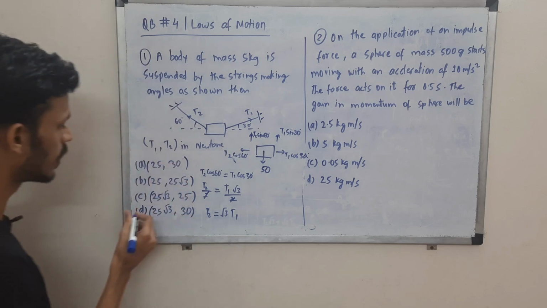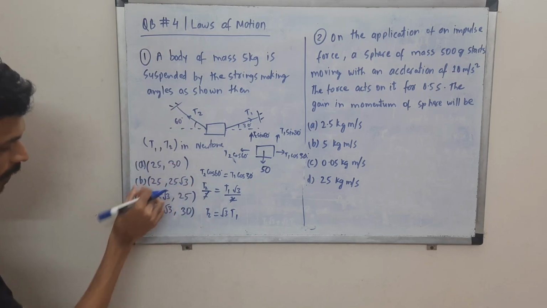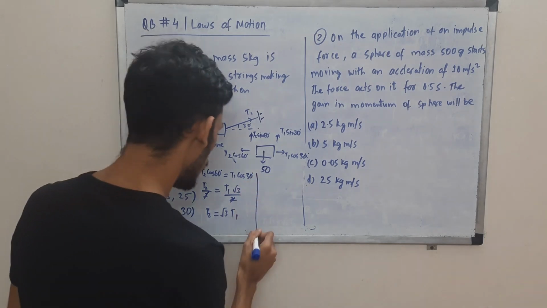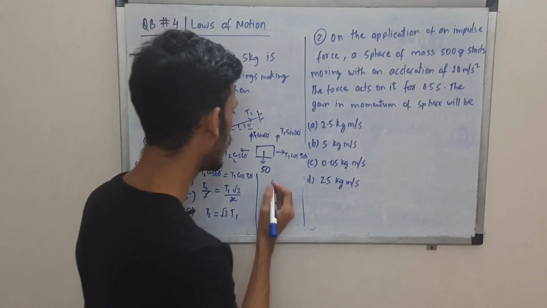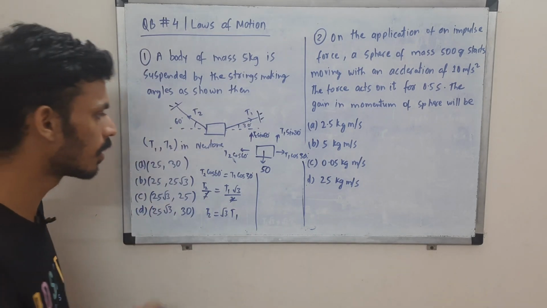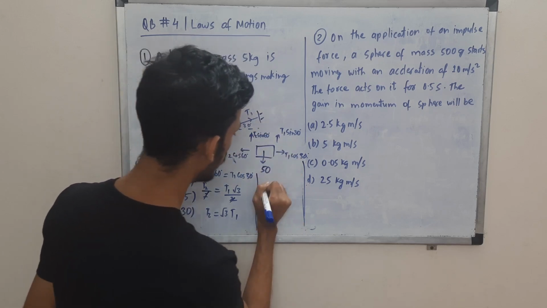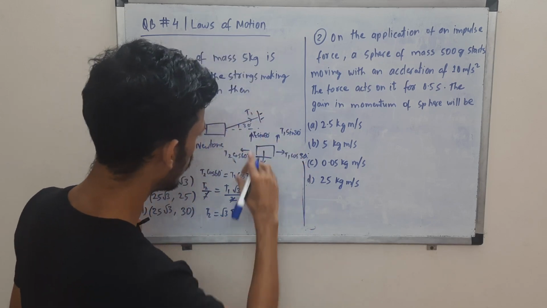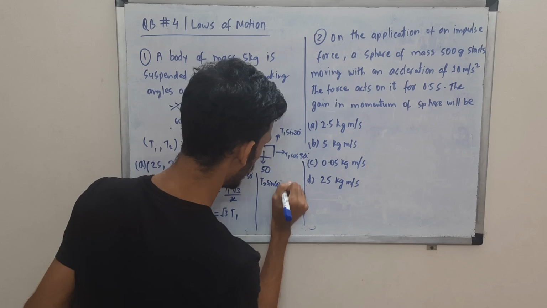Here also in the options you can see B is the only correct one: T2 is root 3 times T1. But we'll carry out the whole thing and find the values of T1 and T2 explicitly. The question was framed differently in the book, but I have framed it differently so it makes it simple. Anyways, we'll balance the forces in the vertical direction. So we have T2 sine 60 and T1 sine 30.